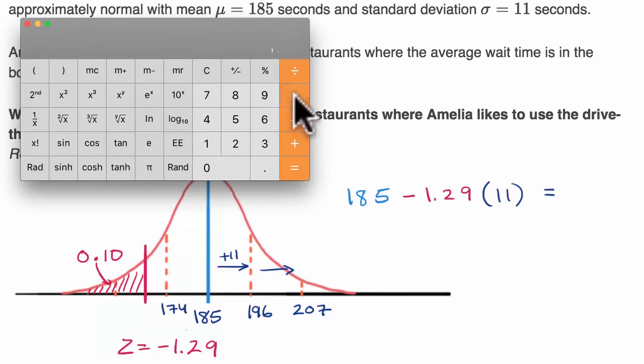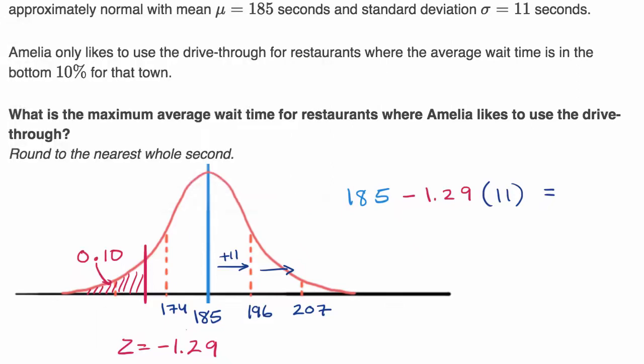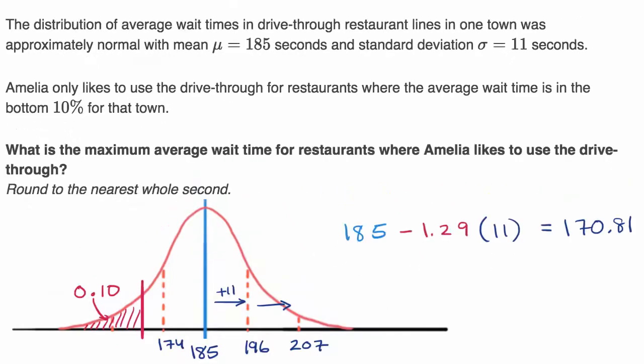1.29 times 11 is equal to 14.19. And then I'll make that negative, and then add that to 185. Plus 185 is equal to 170.81. Now, they say round to the nearest whole second.